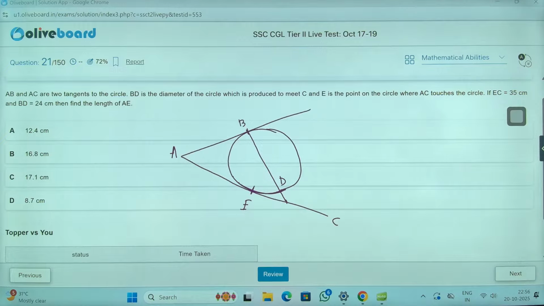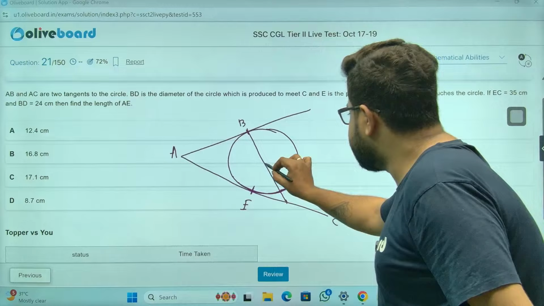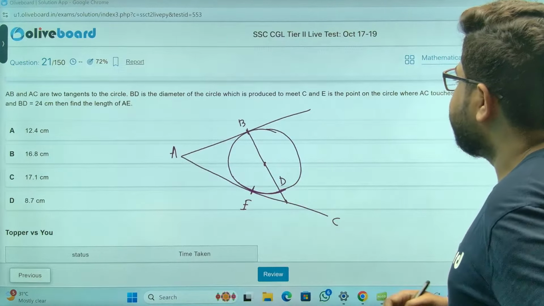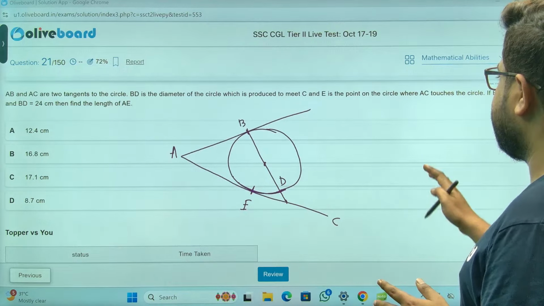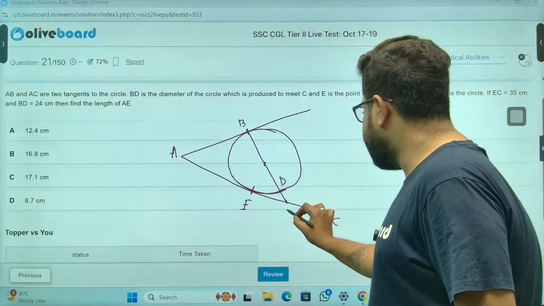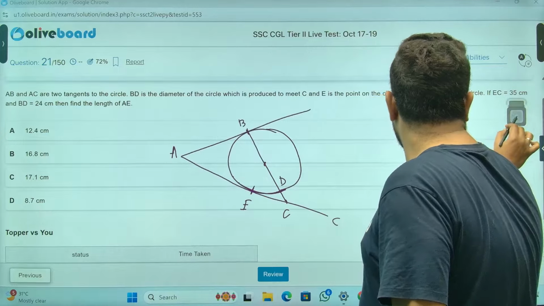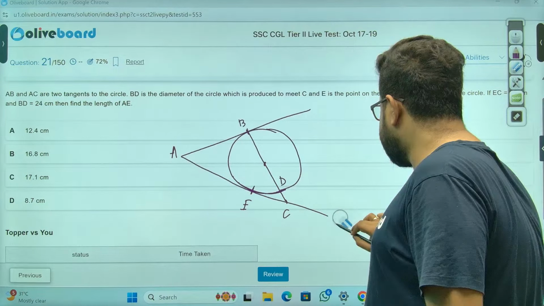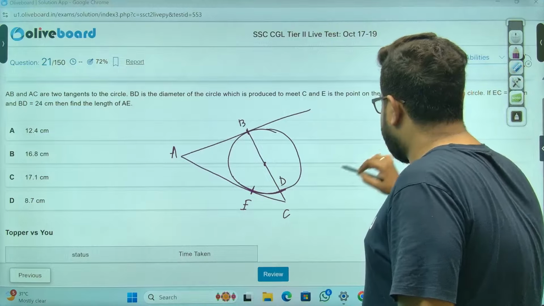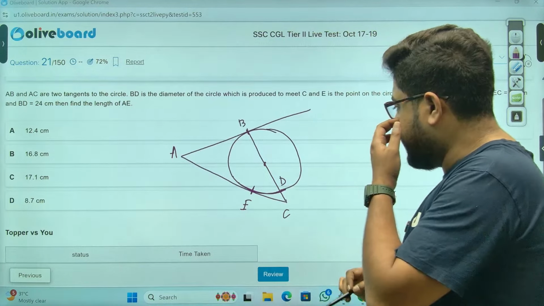AB and AC are two tangents to the circle. BD is the diameter of the circle. Okay, so this goes through the center, which is produced to meet C. I guess this will be C. They should have written this properly. Otherwise, it is invalid. Okay, this is C, sir.